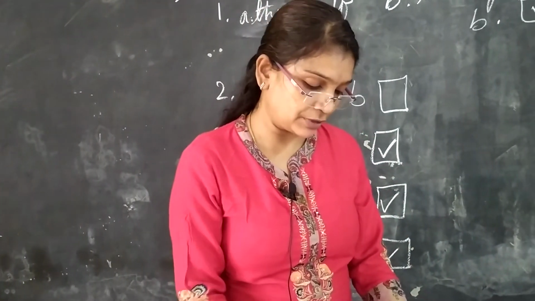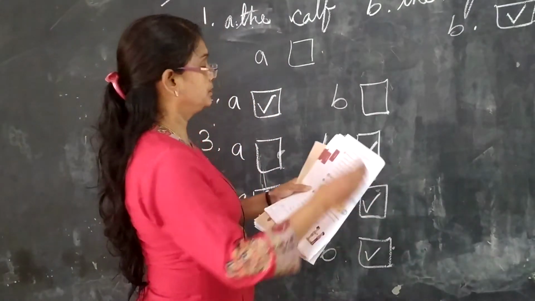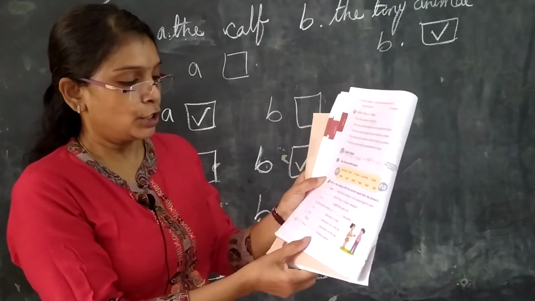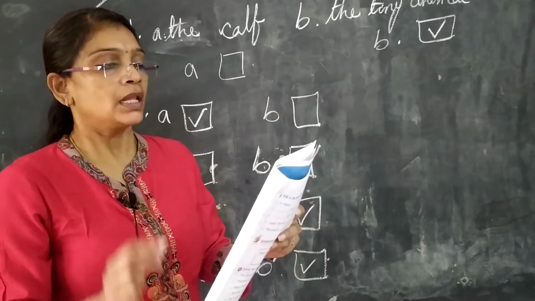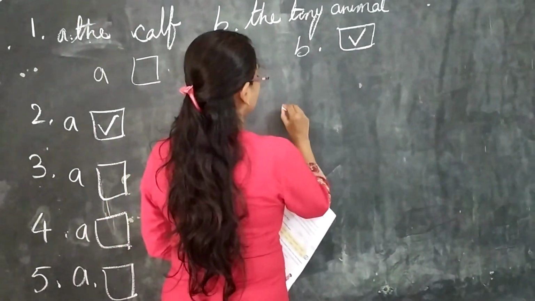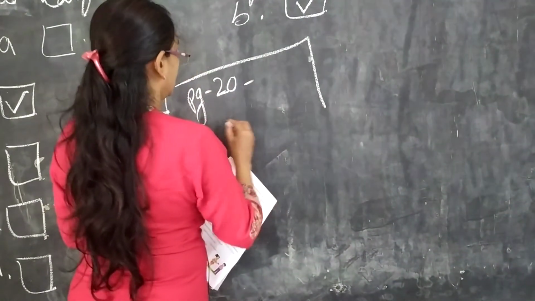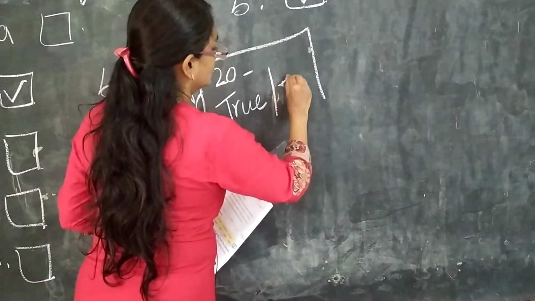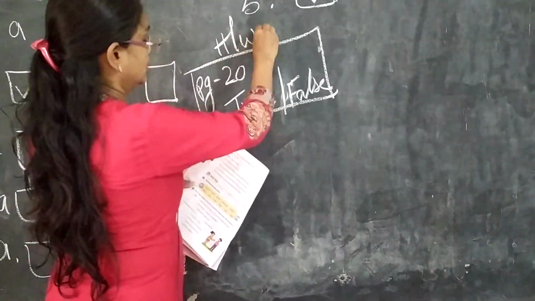I want to give you a small exercise, children. Today I explained this one, right? First A1 is over. Now true or false are there, children. In this same page, page number 20, homework I am giving, children. Page number 20, write true or false. Okay, do this. This is homework for you, children. I just check your knowledge.